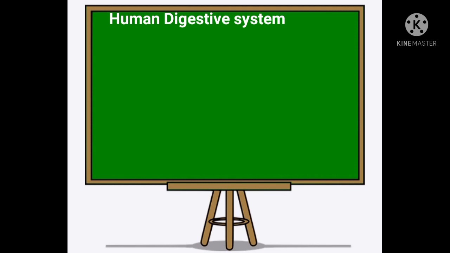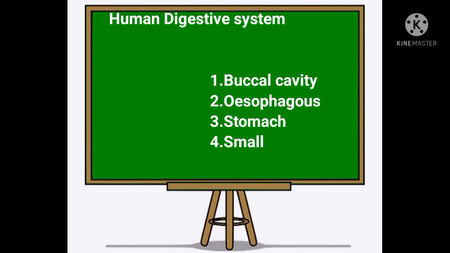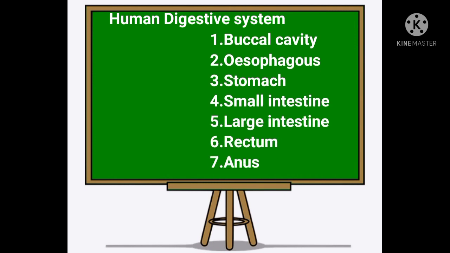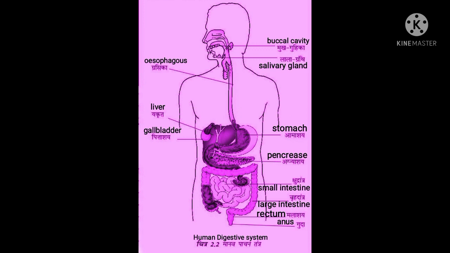The human digestive system consists of the alimentary canal and secretory glands. The alimentary canal can be divided into various compartments. First is the buccal cavity, second is the esophagus, third is the stomach, fourth is the small intestine, fifth is the large intestine, sixth is the rectum, seventh is the anus. Now we will study each part of the alimentary canal in detail.